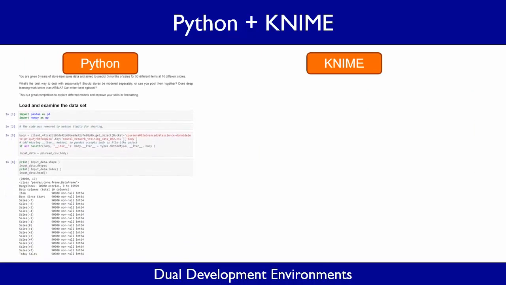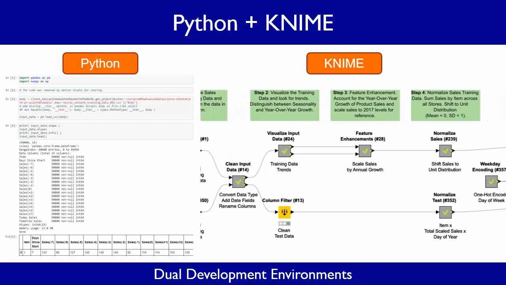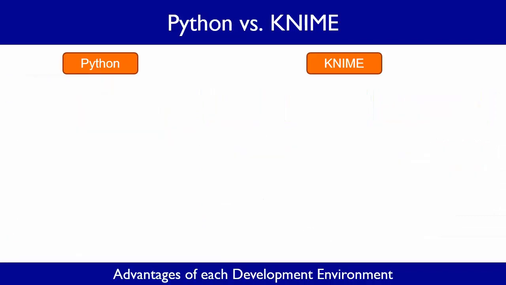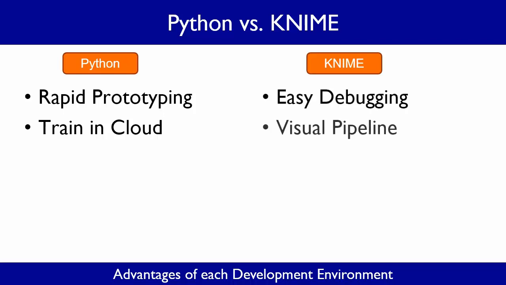The neural networks were originally trained in Python, and then the models were ported to the KNIME data analytics platform. Python has some distinct advantages. Models can be rapidly prototyped, and it is easy to train models across cloud clusters. But KNIME's visual pipeline also has some advantages. Complex models can be painlessly debugged, and it is easy to explain the model to colleagues.